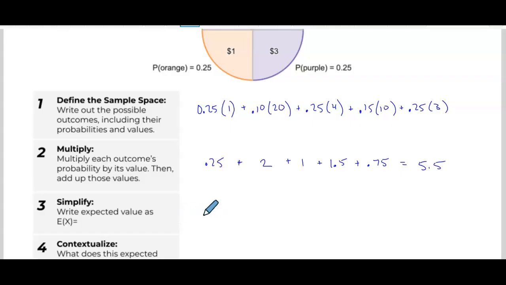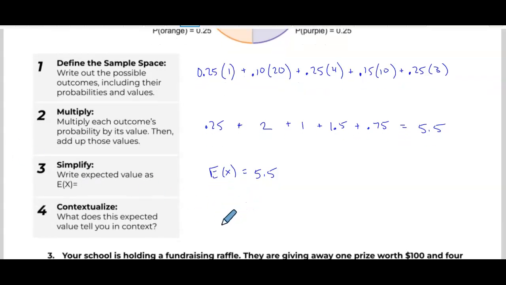So write the expected value. So the expected value of this event, when all of the possibilities are considered, is 5.5. So contextualize means write down what this actually tells us. And since expected value is an average, we're going to start our sentence with on average. We don't want to say that they're always going to get 5.5 because that doesn't make any sense. It's on average, spinning this wheel earns you $5.50.